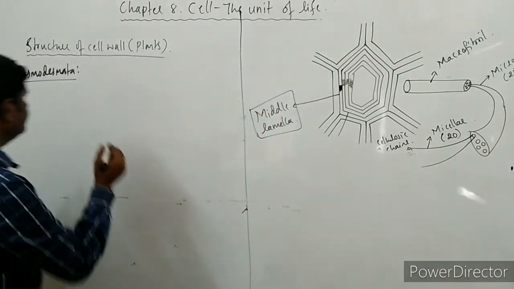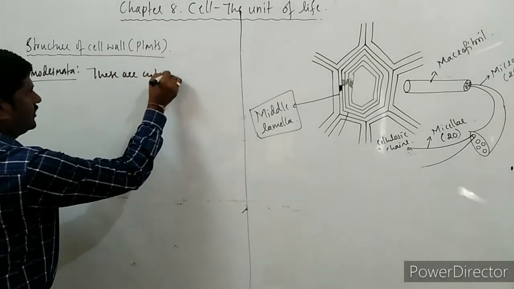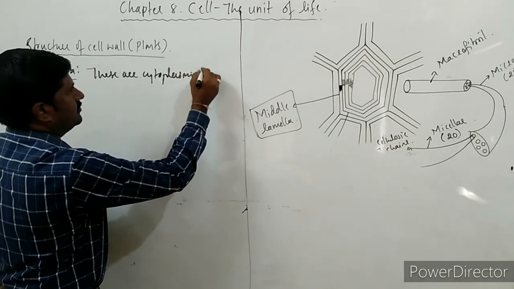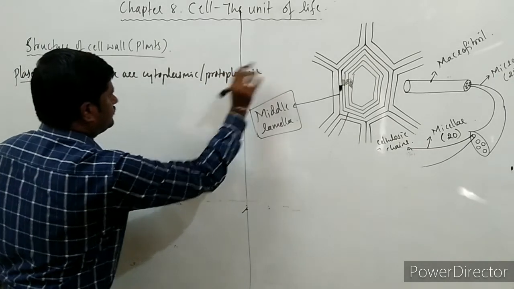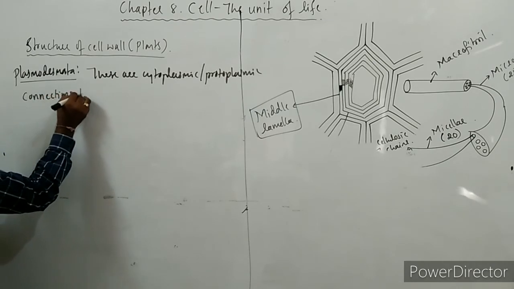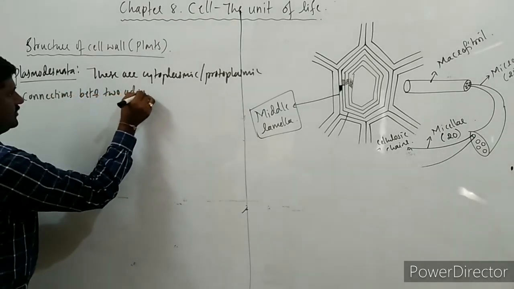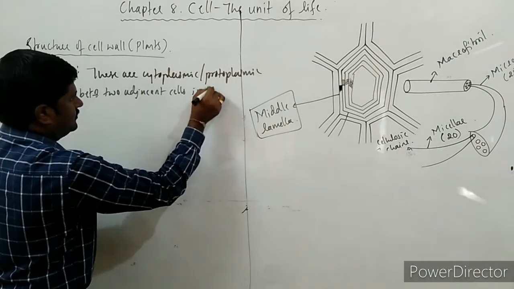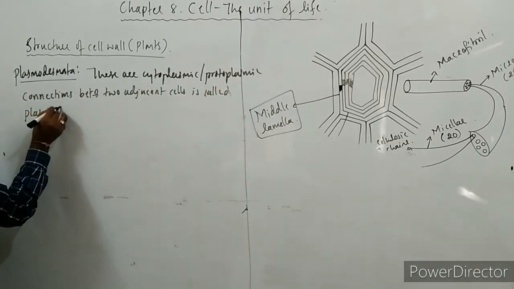These are cytoplasmic or protoplasmic connections between two adjacent cells, called plasmodesmata.